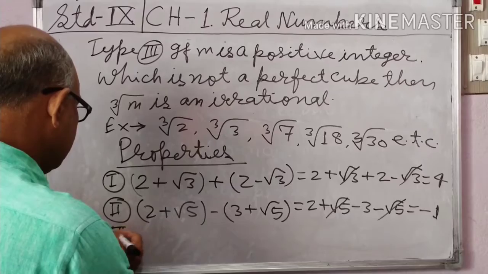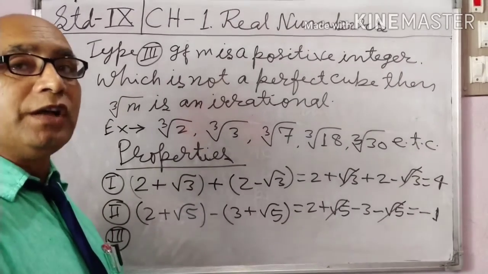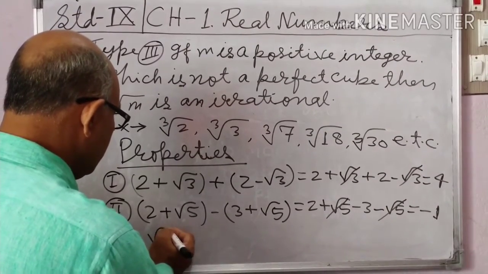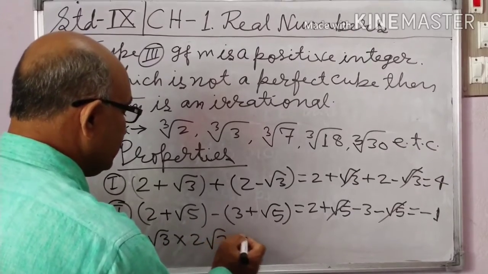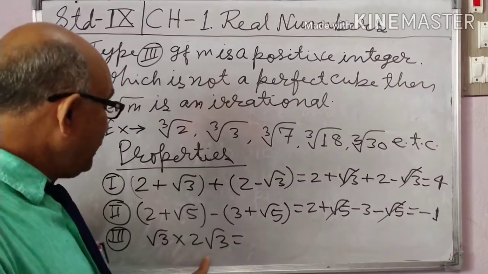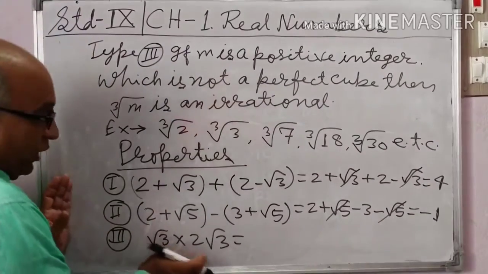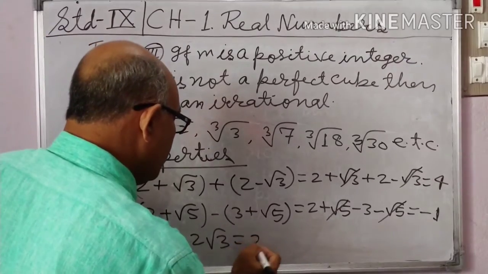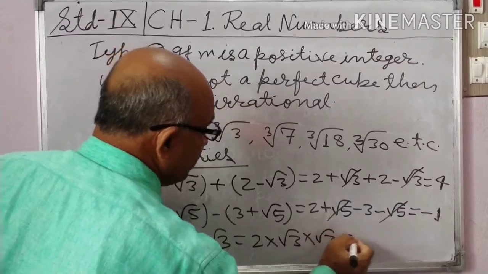And third, the product of two irrational numbers need not be irrational. Root 3 into 2 root 3: root 3 and 2 root 3 are two irrational numbers. The product of root 3 into 2 root 3 equals 2 into root 3 into root 3.